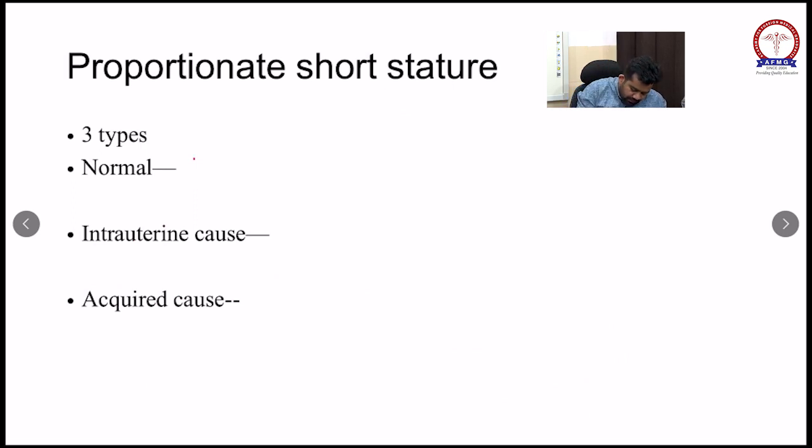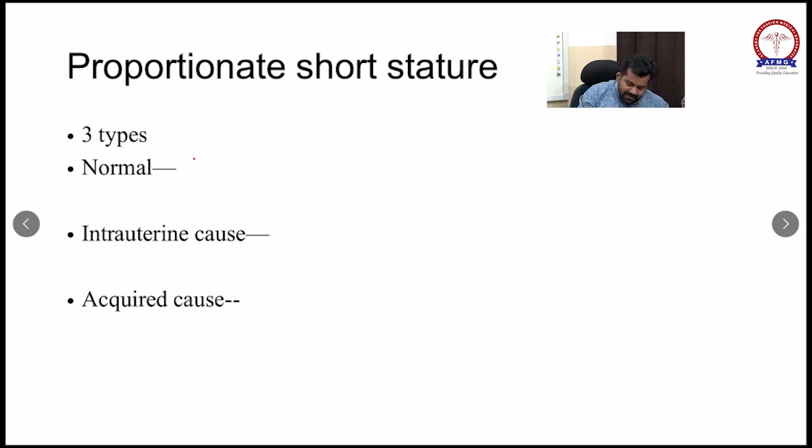It is mucopolysaccharidosis. It is seen with mucopolysaccharidosis. Whereas in short limb dwarfism, the upper segment to lower segment ratio is increased. Why increased? Because the limbs are shorter. So in this disease, disease of the bone will cause the short limb or increased ratio dwarfism.